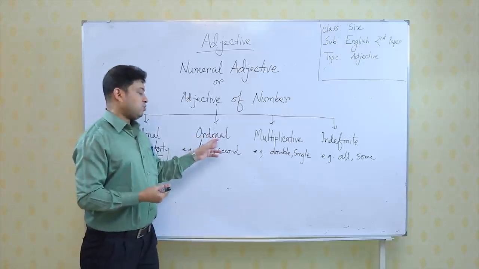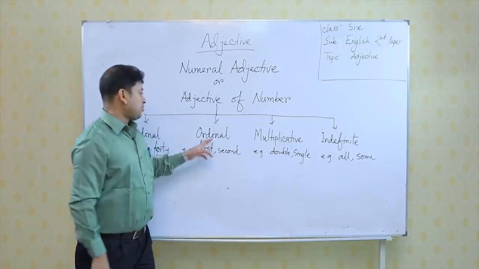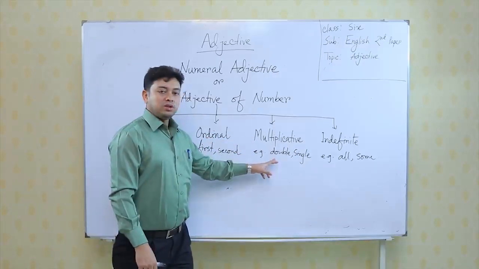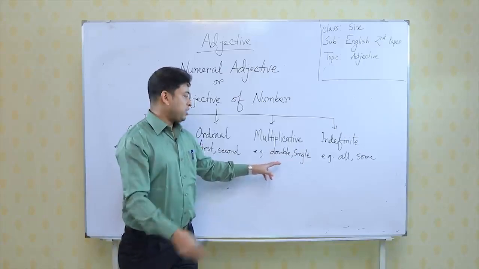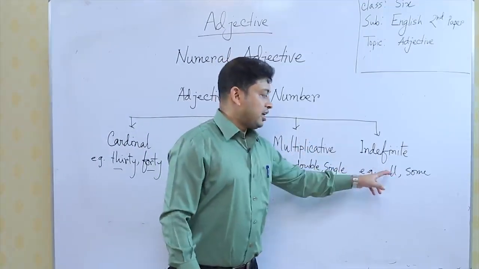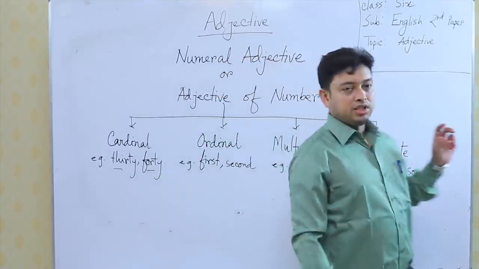Likewise, ordinal, when first is used and if it is qualifying another noun, it becomes ordinal. When we talk about multiplicative, double, when it qualifies another noun, it becomes multiplicative. When all is qualifying another noun, it becomes indefinite numeral.